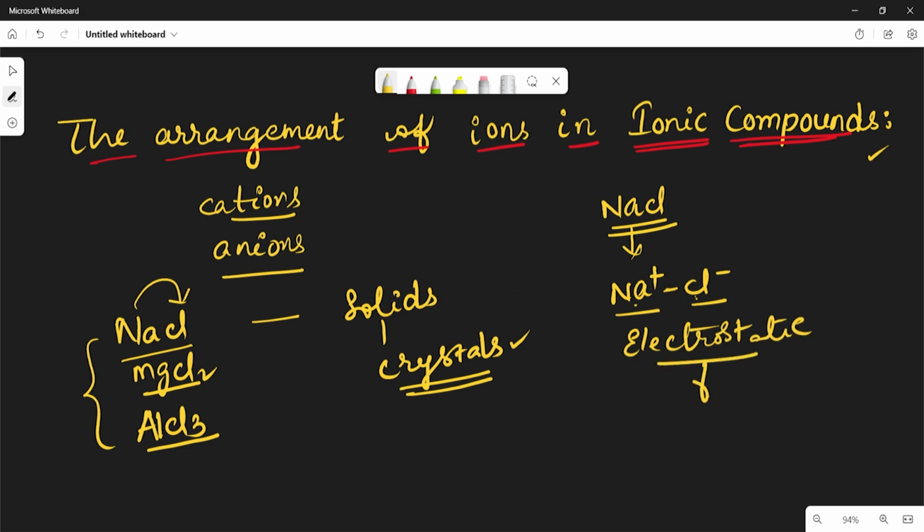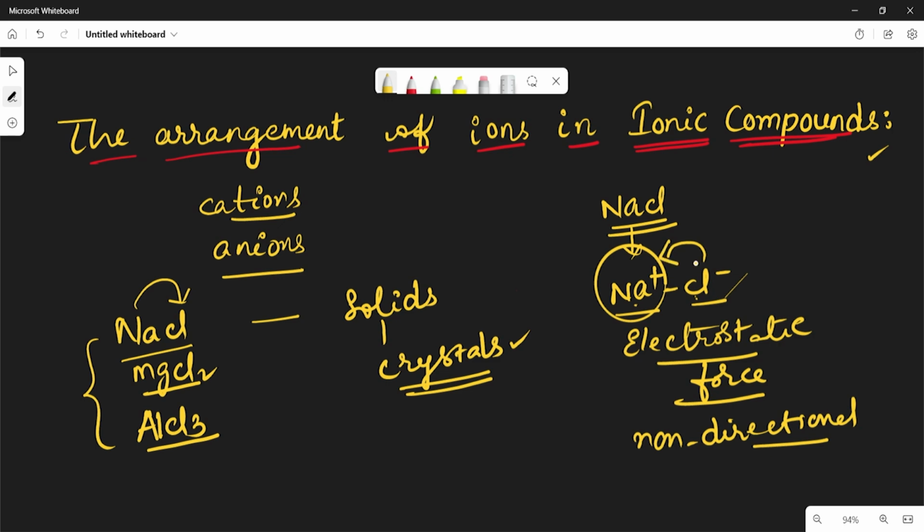But this electrostatic force is non-directional. See, very important point. Because of it, it is not possible for one sodium ion to be attracted by a chlorine ion, whereas the chlorine ion is not attracted by other sodium ions.